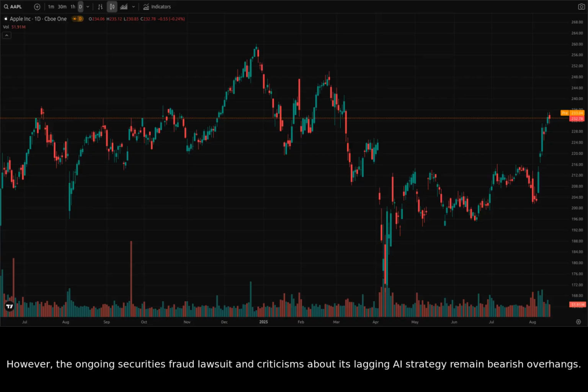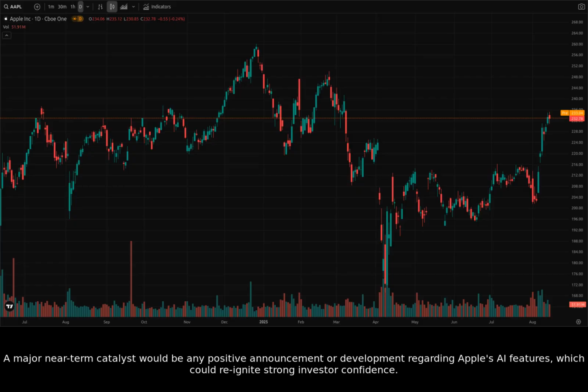However, the ongoing securities fraud lawsuit and criticisms about its lagging AI strategy remain bearish overhangs. A major near-term catalyst would be any positive announcement or development regarding Apple's AI features, which could reignite strong investor confidence.